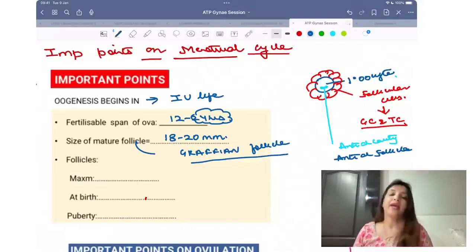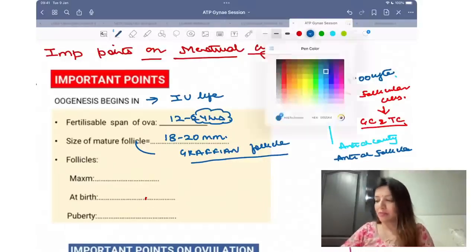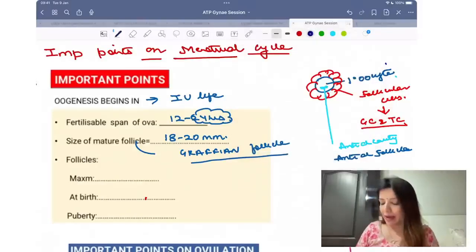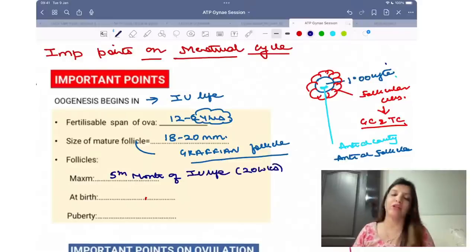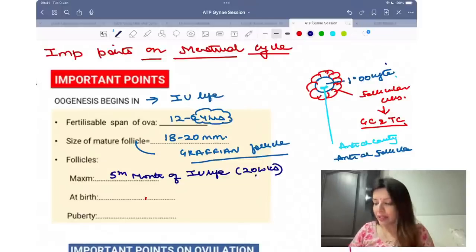Okay? Okay. Now, when are the follicles maximum? Follicles are maximum in 5th month of intrauterine life. That is at 20 weeks of intrauterine life. At that time, the number of follicles is 11 to 12 million follicles.